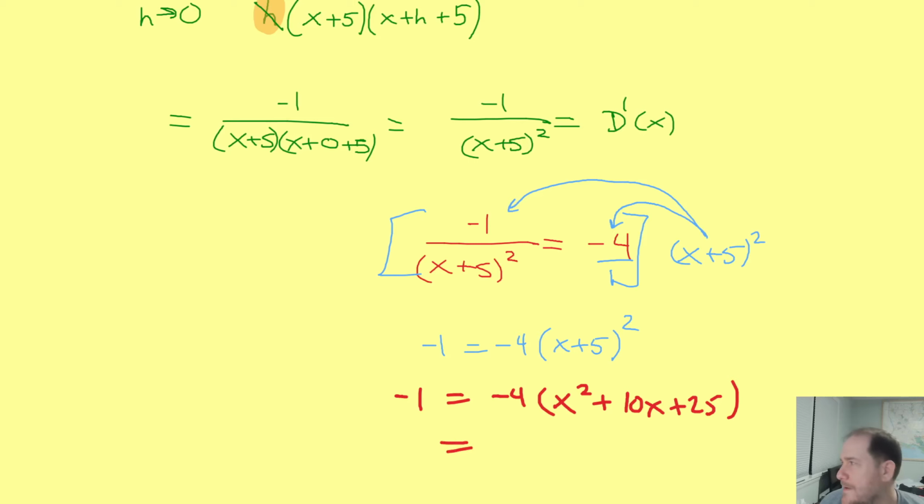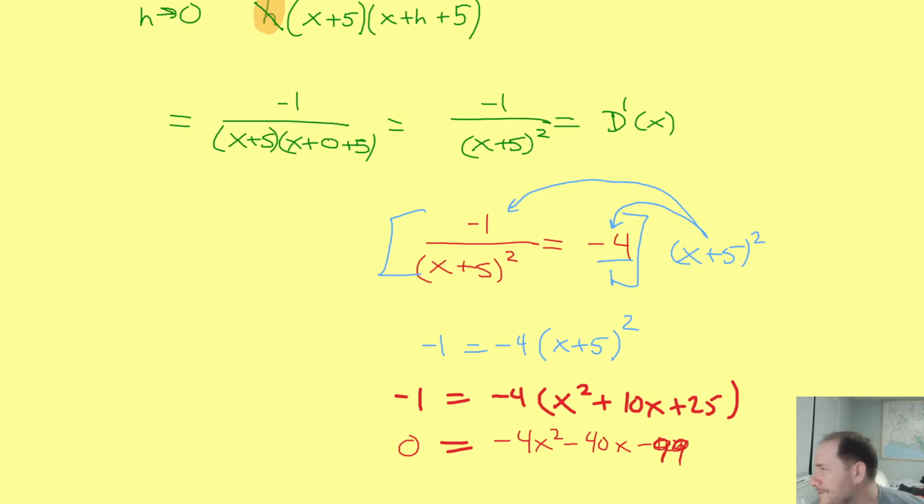That gave me negative 4x squared minus 40x minus 100. And then because I want this to equal 0, I would add 1 to both sides. So I got minus 99. And then you just had this big nasty quadratic that you couldn't really factor. I mean, maybe you can, but the numbers are big and ugly and nothing cancels out and it's gross.